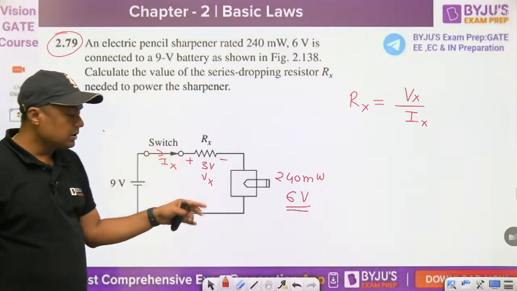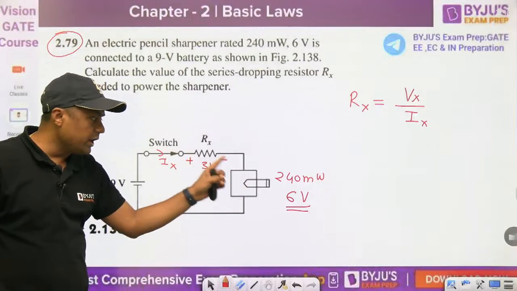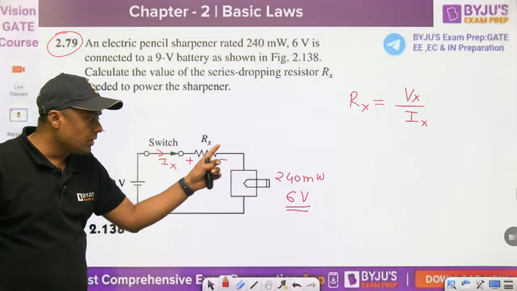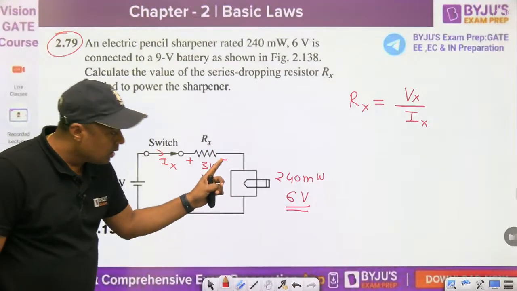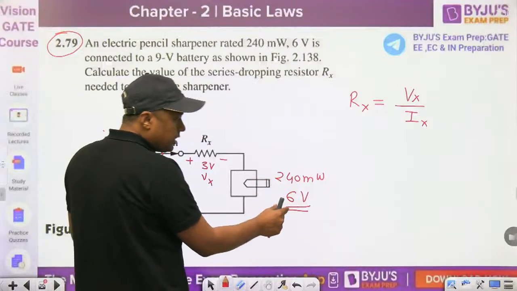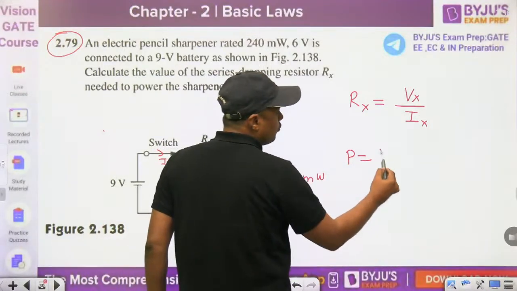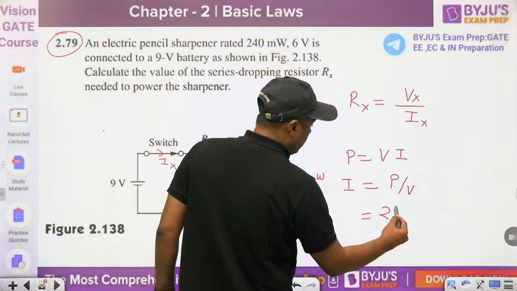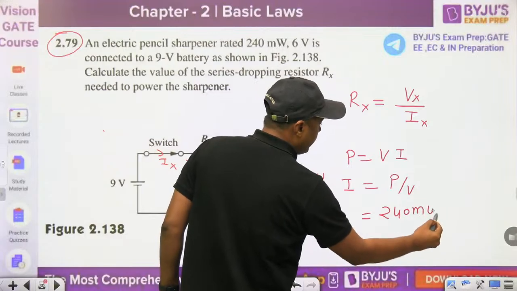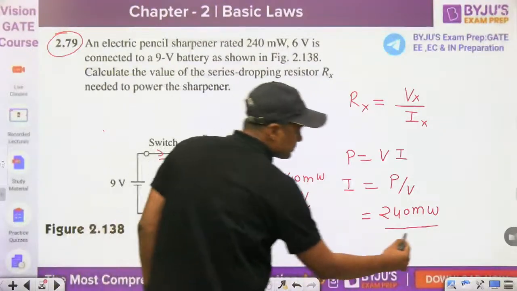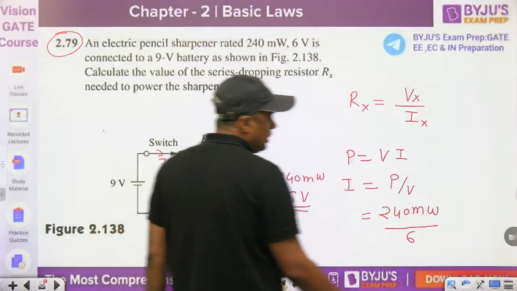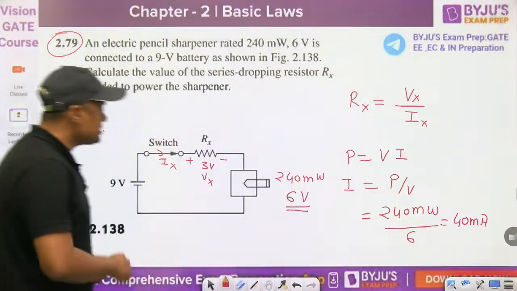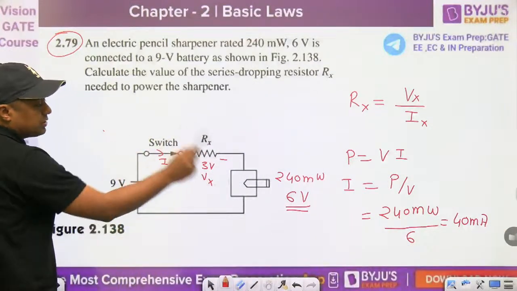Then what is the current? So how much current is required through the sharpener, right? Because we are not having the resistor value. So how much current will it allow? Power is given, voltage is given. The power rating is equal to voltage into current, so the current is equal to power by voltage. So it will become 240 milliwatt divided by 6. So it will be 40 milliampere. 40 milliampere is the current that will pass through the sharpener and through this circuit.